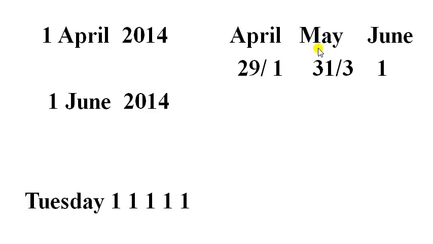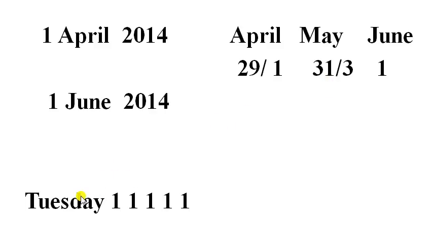Next, coming to May month, there are 31 days in May. To check the number of odd days in May, divide it by 7 and we will get the remainder 3. So there are 3 odd days in May month. Next, coming to June, we have to check till 1 June 2014, so only include the first day, that is 1. Next, we have to add these odd days, that is 1 plus 3 plus 1, we will get 5.